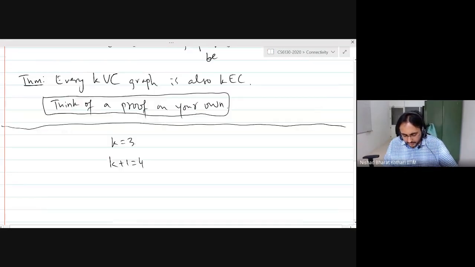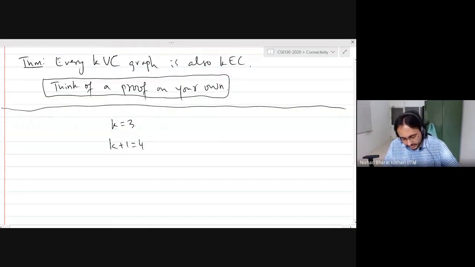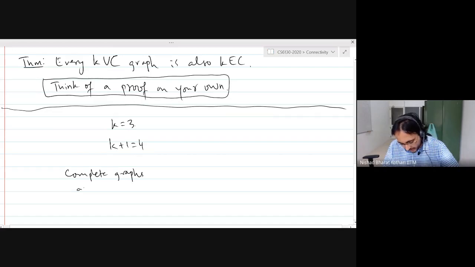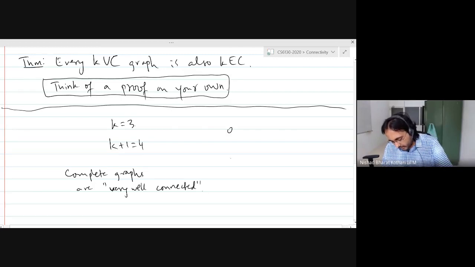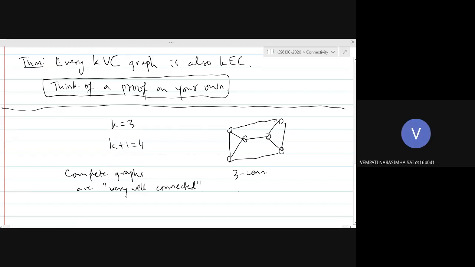So a complete graph is very well connected, right? In some sense, complete graphs are the most connected graphs. But for example, this graph here is three connected, but it is not a complete graph. To put it in other words, does it guarantee that a k connected graph implies the existence of a k complete subgraph in it? That's not true actually.